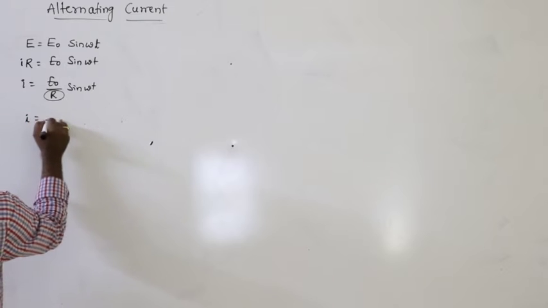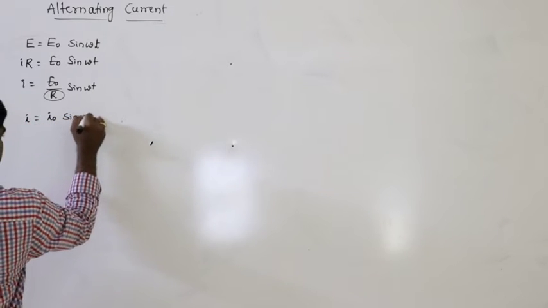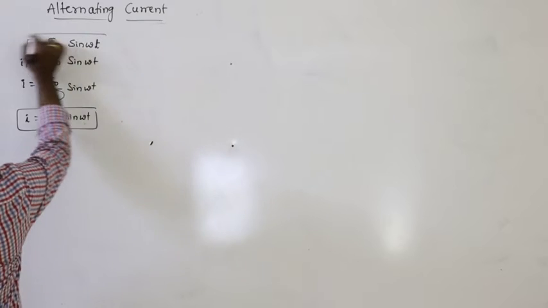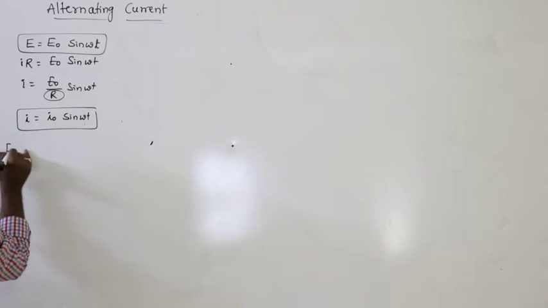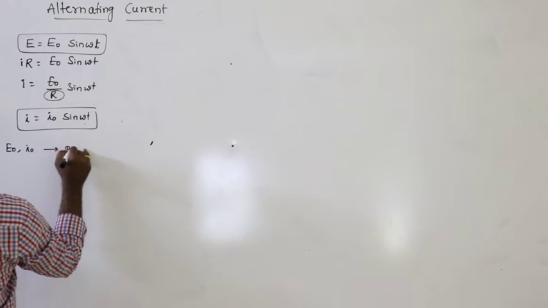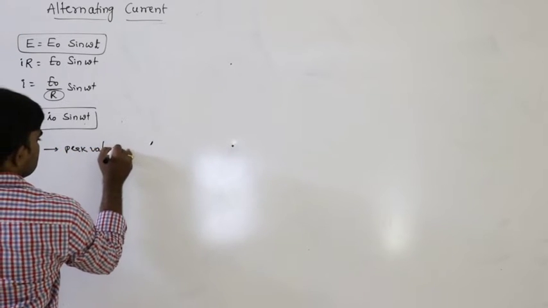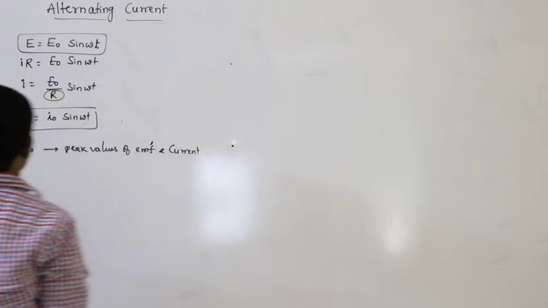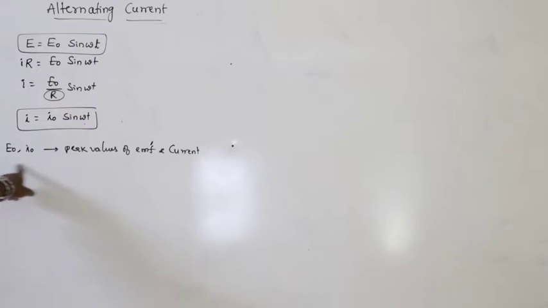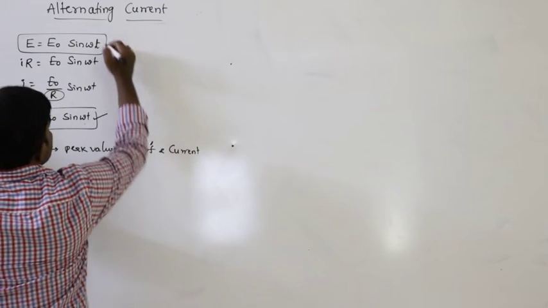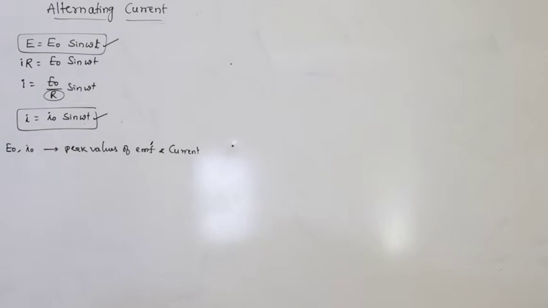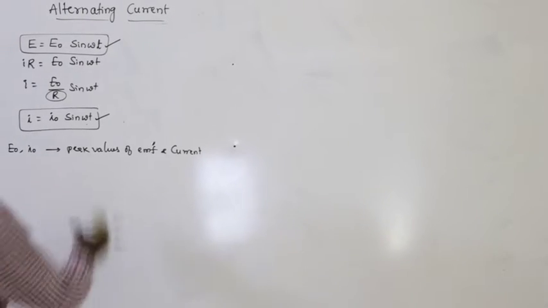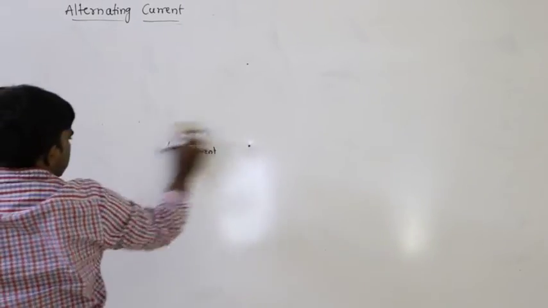So I is equal to, from this, I naught sin omega t. Here E is equal to E naught sin omega t, where E naught and I naught are the peak values of EMF and current. So this is the situation. This is the alternating current and this is the alternating potential. Why is this alternating? Is it correct or wrong? Let us check that.